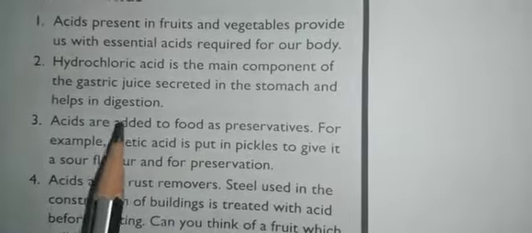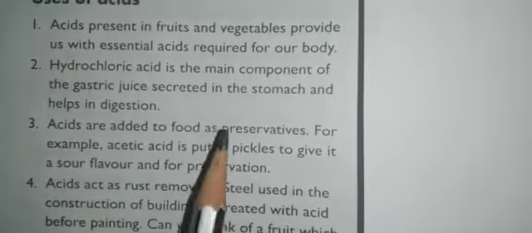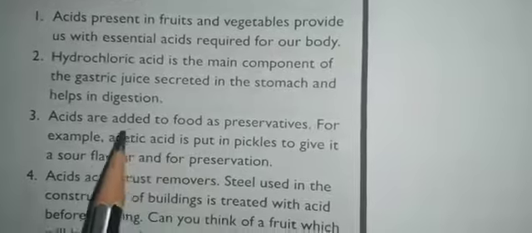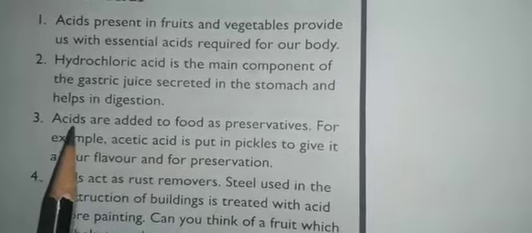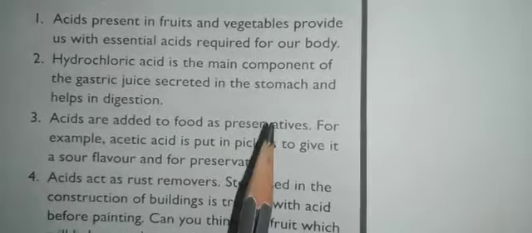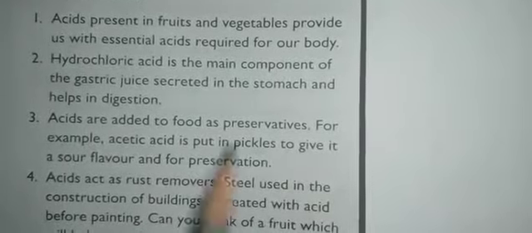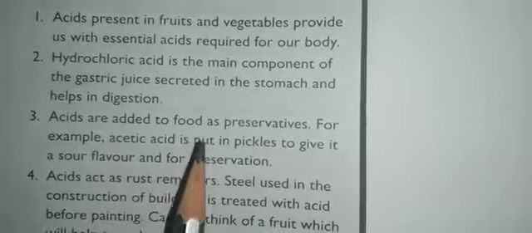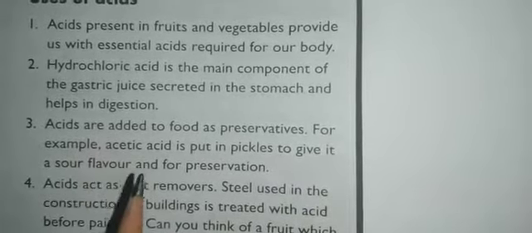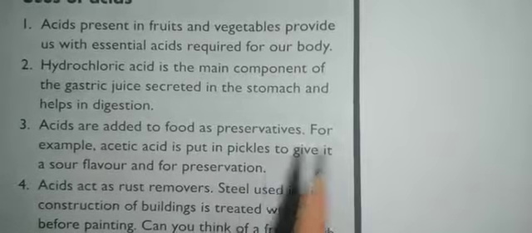Next, acids are added to food as preservatives. Preservatives means you can store the food for a longer time when you add these acids. So for example, acetic acid is put in pickles to give them a sour flavor and for preservation.